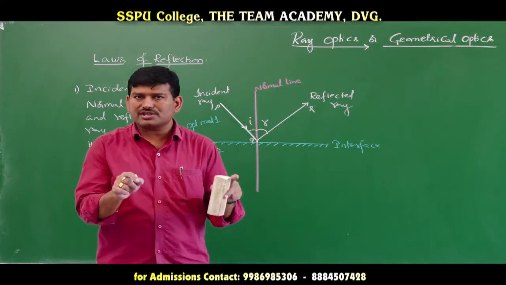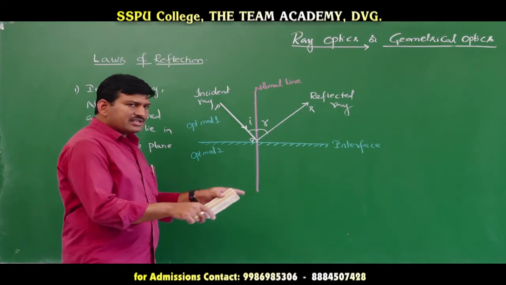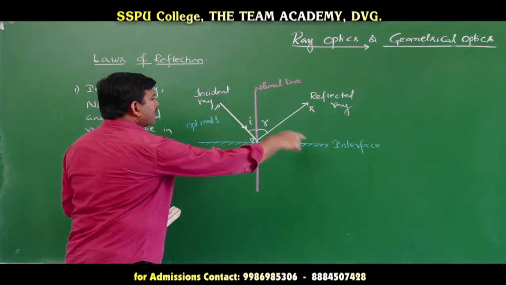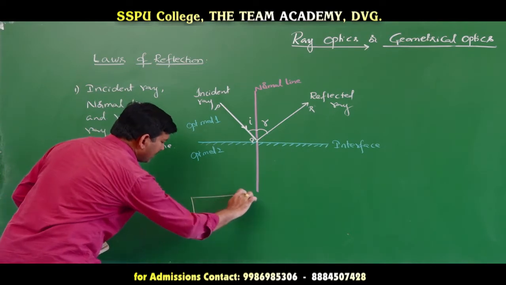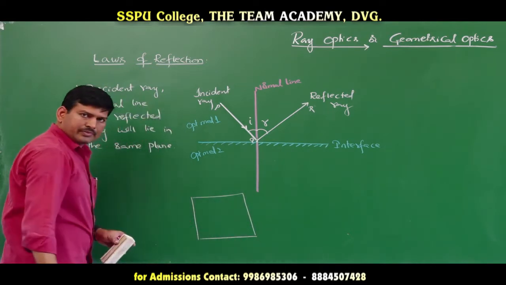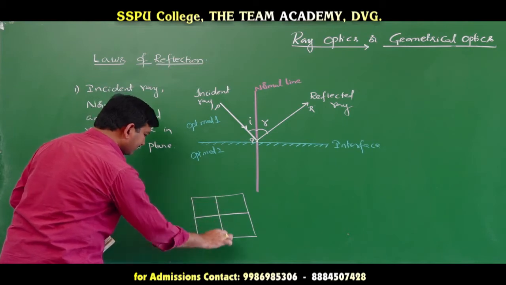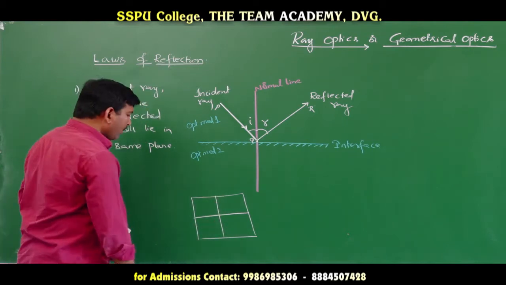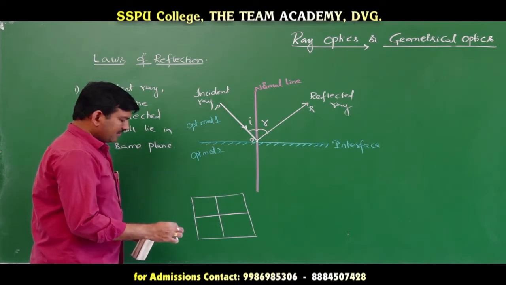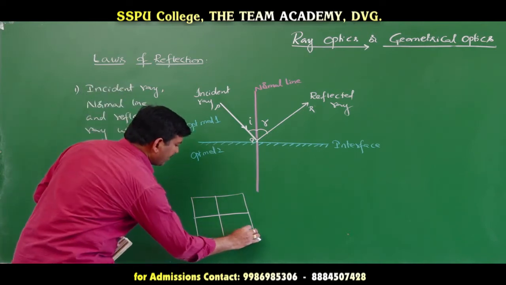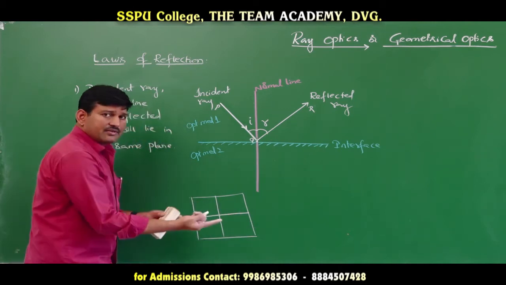You take a white sheet on a cardboard, and over that white sheet you draw two perpendicular lines like this. Now you take a laser light source of a single color and keep it in the plane of the paper from one side, or from here, it is your choice, anywhere you can keep it.